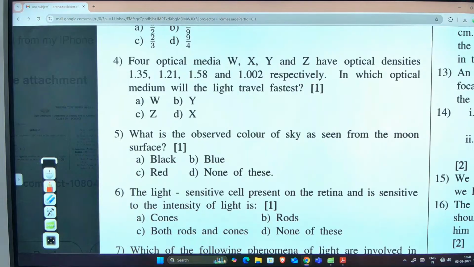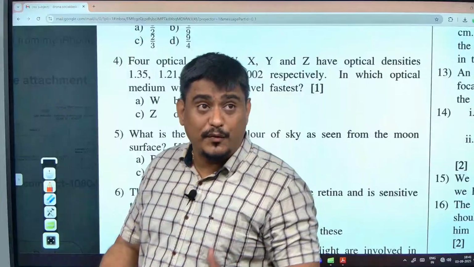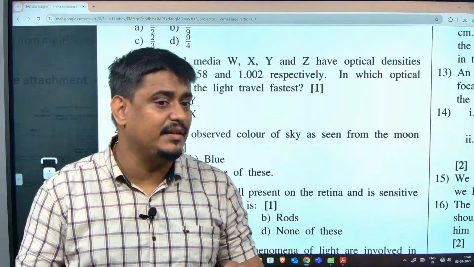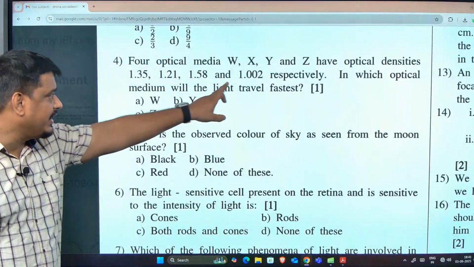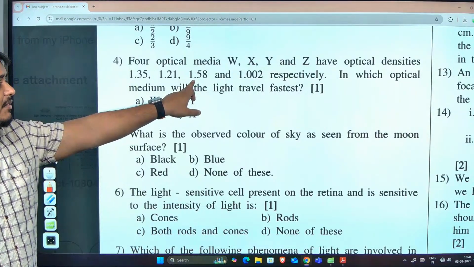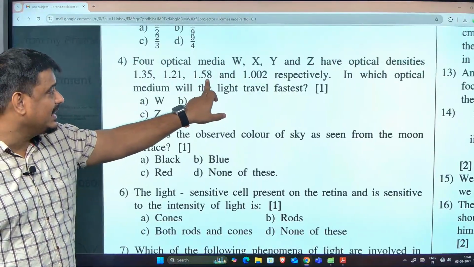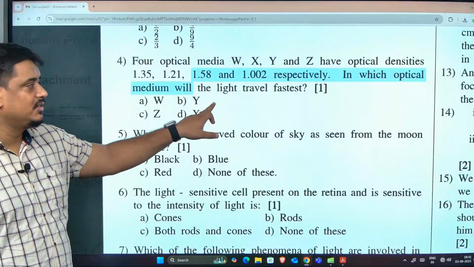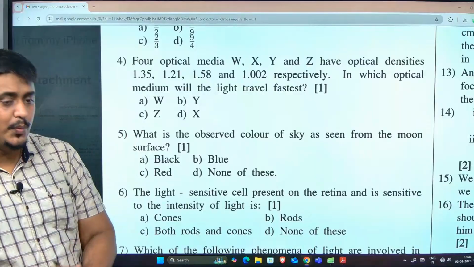What is the answer? C is correct, good. The more the refractive index, the slower the light will go. Check in these 4 data which has the maximum value, 1.58, and which has the minimum value, 1.002. So light will go slowest here and fastest here. They are asking to find the fastest, so the answer is 1.002, which is Z. So the answer is C, which is Z.